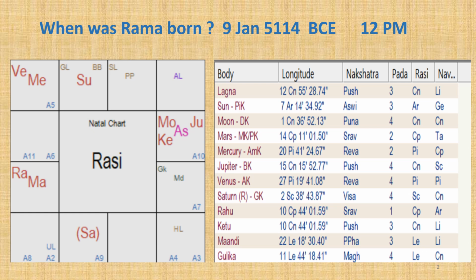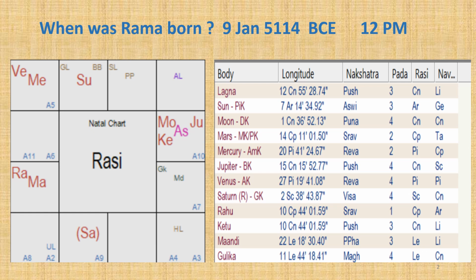Now, as per the description, the position of Sun, Moon and Jupiter are very specific. Sun should be in Mesha, Moon and Jupiter should be in Karkataka. But 2 of the other 3 planets, Venus, Mars and Saturn, can be in their own or exalted houses.